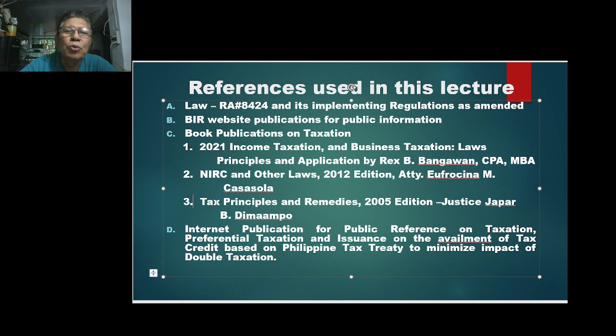You can buy the book from the author, or if you want, you can buy it from us when you want to have a copy so that you can have references.